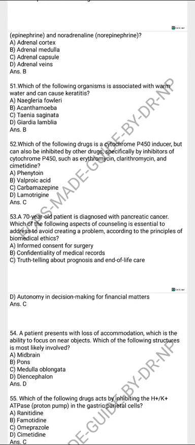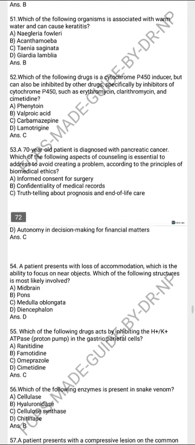Which of the following organisms is associated with warm water and can cause keratitis? Acanthamoeba. The following drug is a cytochrome P450 inducer, but can also be inhibited by specific inhibitors of the cytochrome P450: erythromycin, cimetidine, carbamazepine.